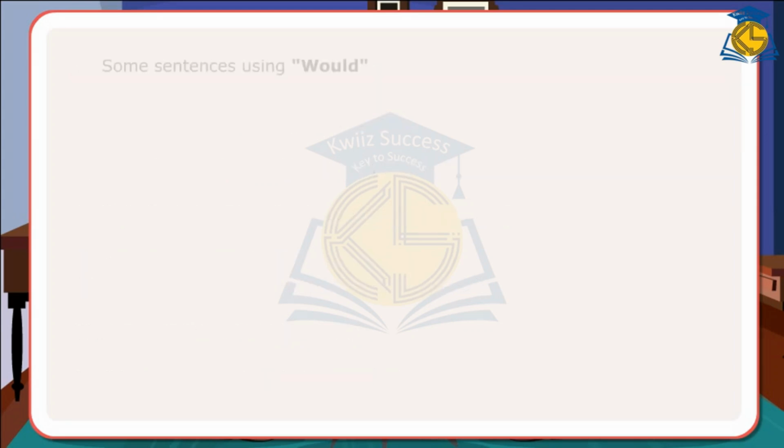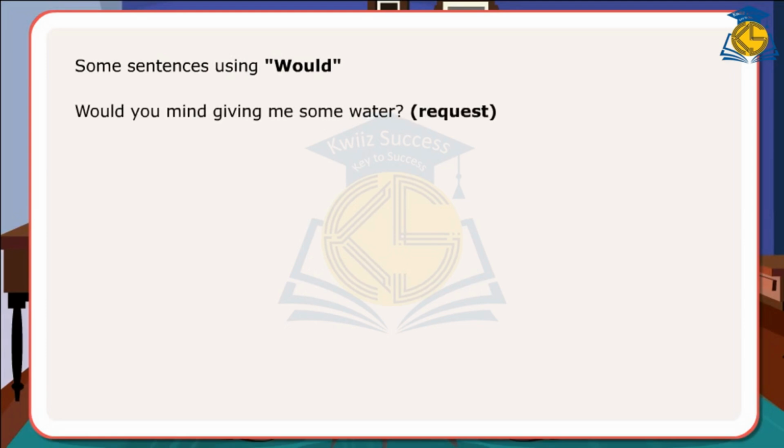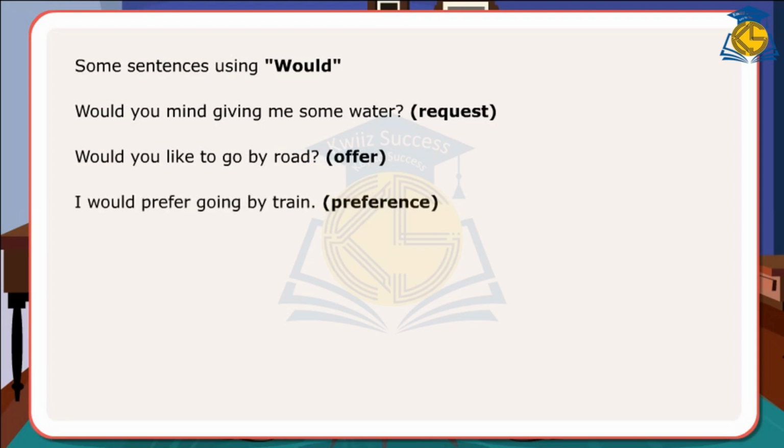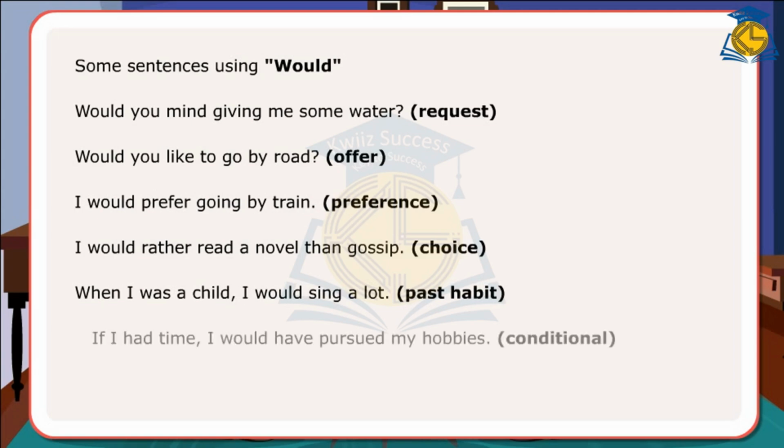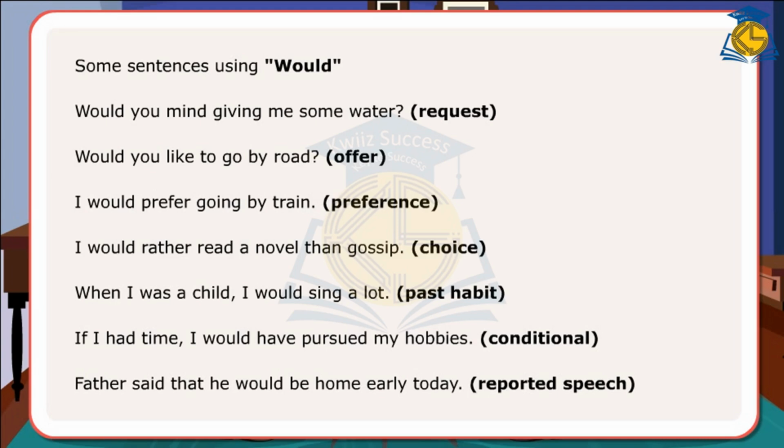Some sentences using would. Would you mind giving me some water? Request. Would you like to go by road? Offer. I would prefer going by train. Preference. I would rather read a novel than gossip. Choice. When I was a child, I would sing a lot. Past habit. If I had time, I would have pursued my hobbies. Conditional. Father said that he would be home early today. Reported speech.